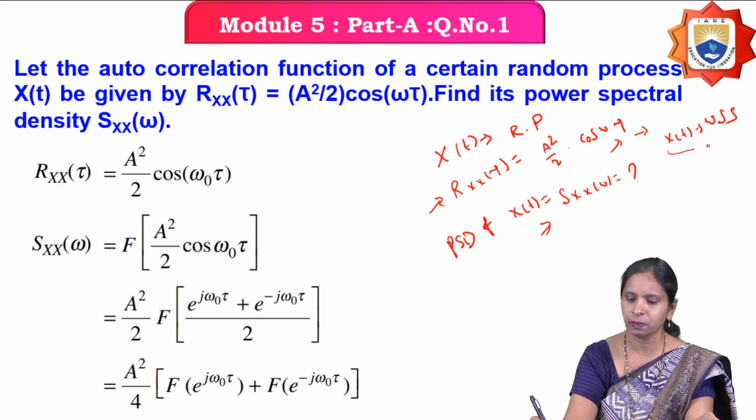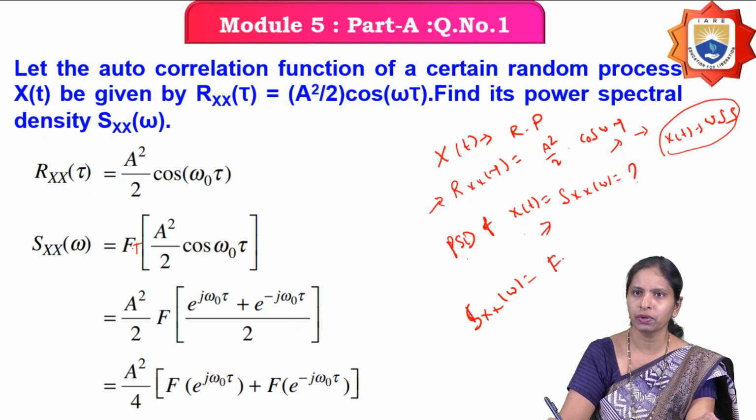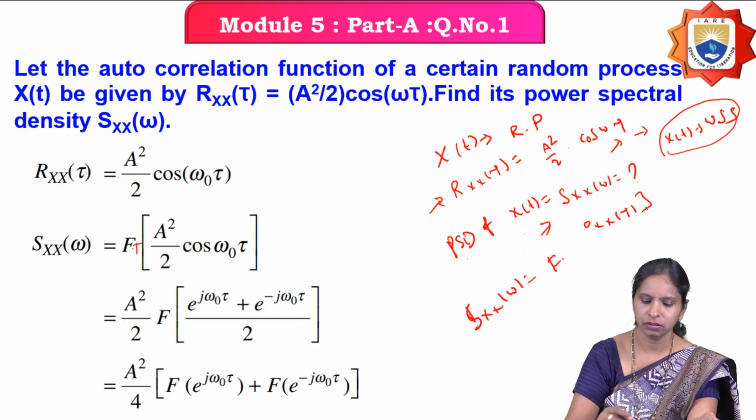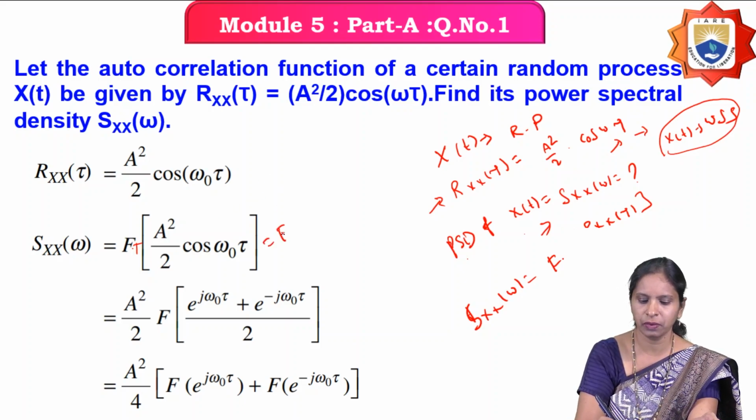If x of t is a wide-sense stationary random process, then the power spectral density is the Fourier transform of the autocorrelation function. Therefore, Sx of omega is the Fourier transform of Rx of tau.